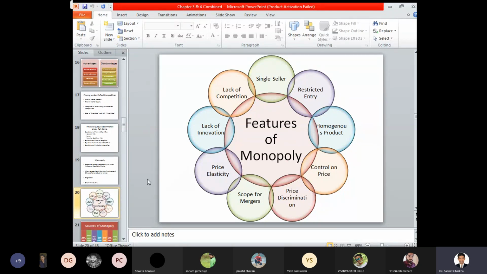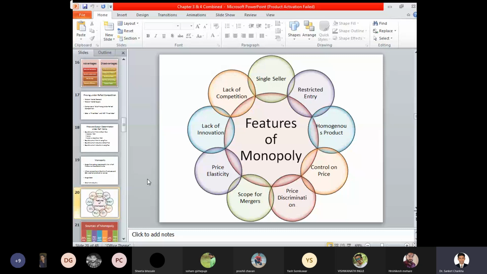Homogeneous product. There is no homogeneous, similar or competitive product available with respect to your product. For example, Mr. Sumeg is a person manufacturing certain goods. He will try to manufacture or invent a type of product which cannot be replaced by other people. If your product is not competitive and a close substitute cannot be prepared, then you start ruling the market situation, and a homogeneous product is not available.